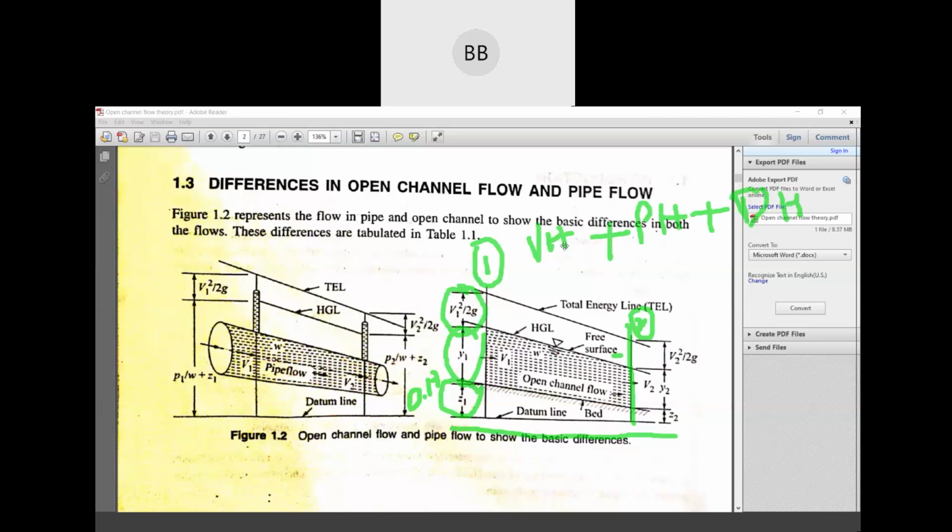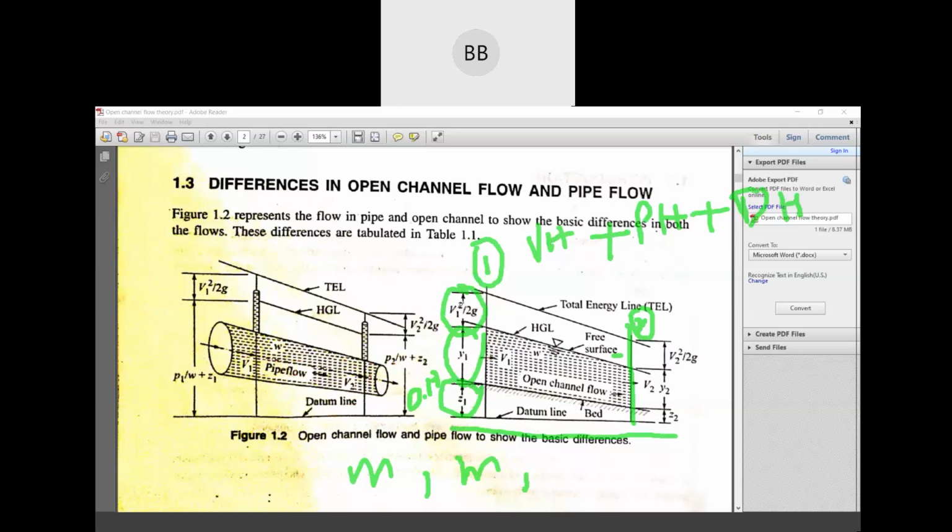Why am I calling this a head? Because of the units of each term. Suppose the z value, z1, we measure from here to here. This will be in meter. Then this is nothing but your depth of flow, so depth of flow will always be in meter. And the last one, velocity head, that is v square by twice g.